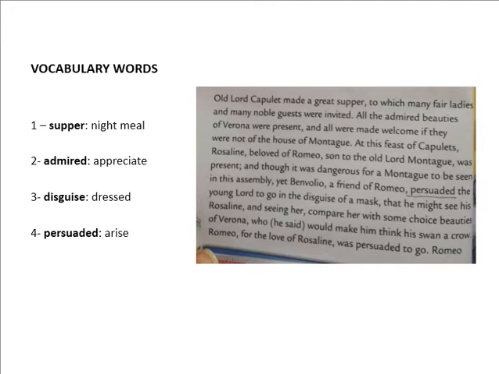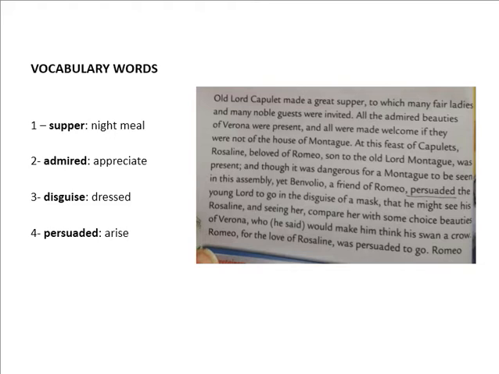Old Lord Capulet made a great supper, to which many fair ladies and many noble guests were invited. All the admired beauties of Verona were present, and all were made welcome if they were not of the house of Montague.